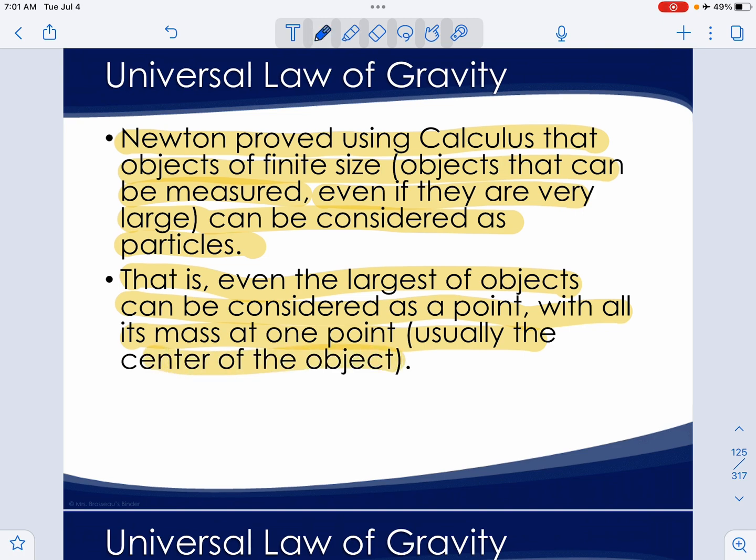So, for example, here is the Earth. I'm not a very good artist, but here's the Earth. We know that the Earth has a certain amount of mass. This can be looked at as a point in space, and all the mass is focused on that one point.